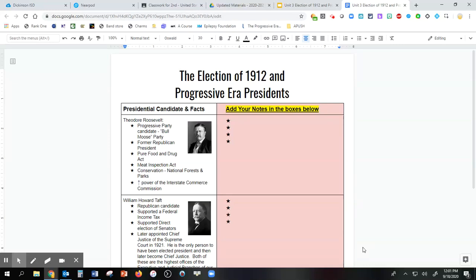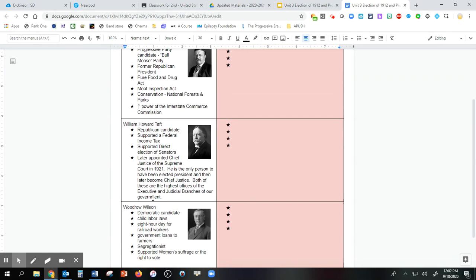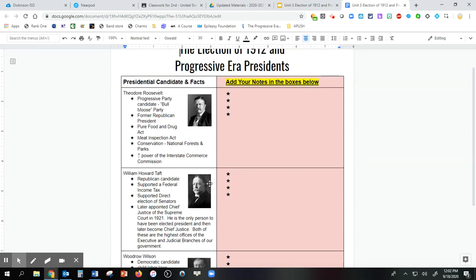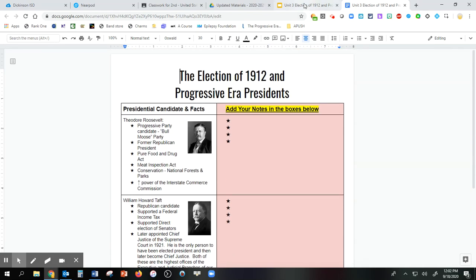Okay, this lesson is about the election of 1912 and the Progressive Era presidents. This is the page that you're going to take your notes on. You can see we have a little bit of information already provided for you. The three presidents we're going to talk about are Theodore Roosevelt, William Howard Taft, and Woodrow Wilson, and we're going to talk about specifically the election of 1912.